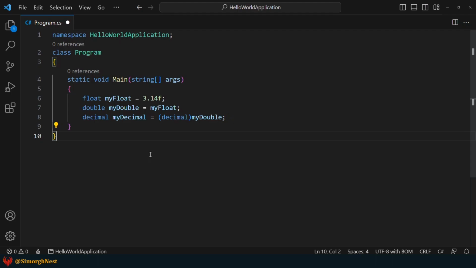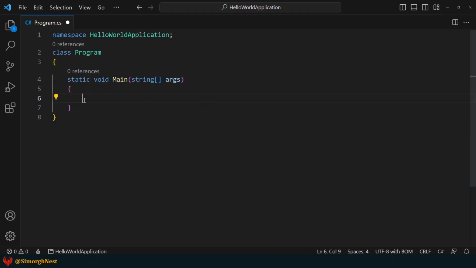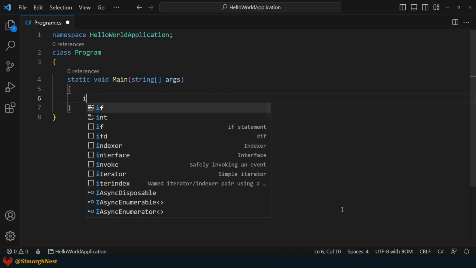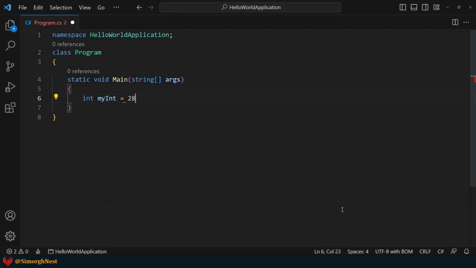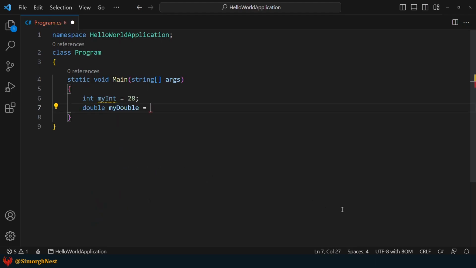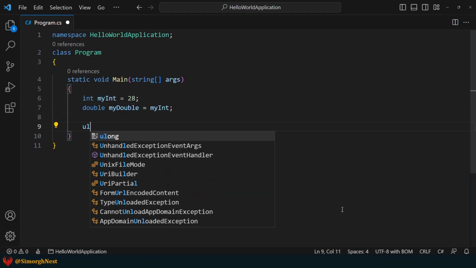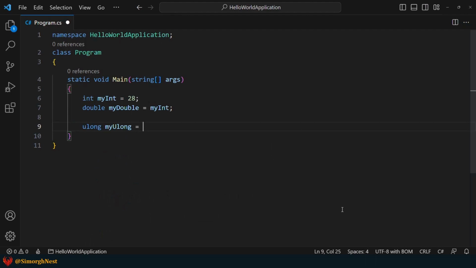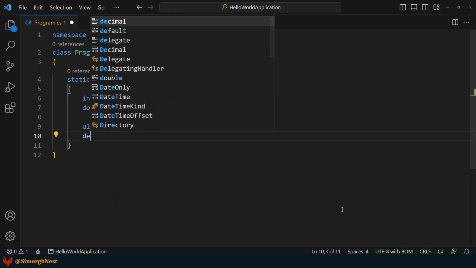Now, let's perform some examples that illustrate how integral numbers are implicitly cast to floating point numbers. To begin, let's assign a signed number to a double type. Next, let's try an implicit cast from an unsigned integral number to a floating point number.